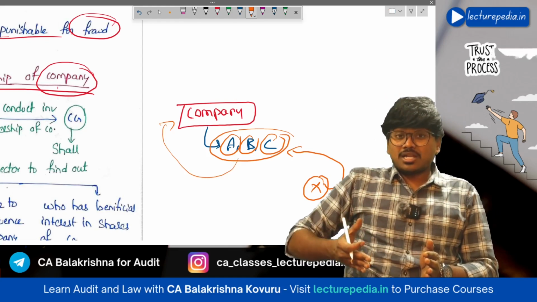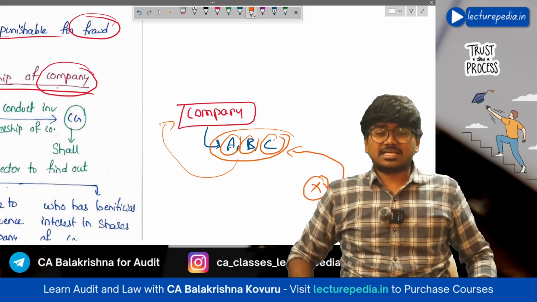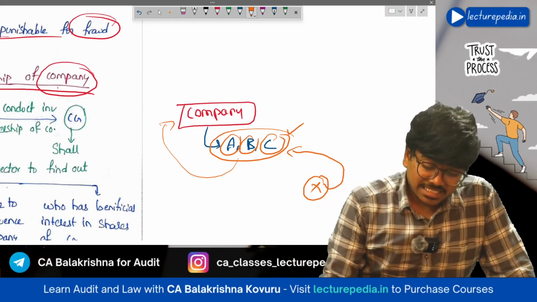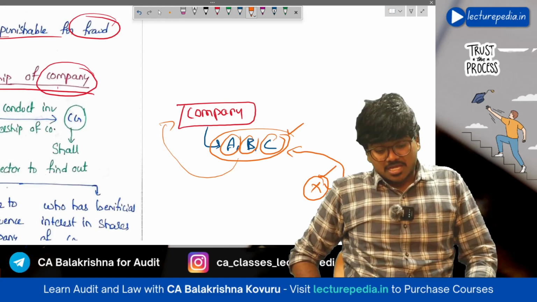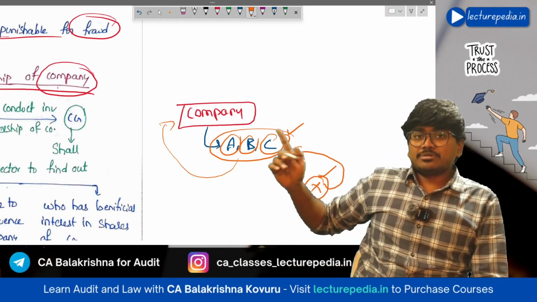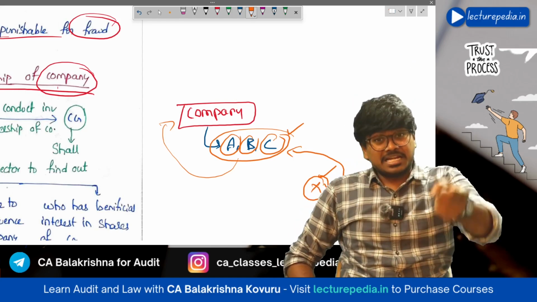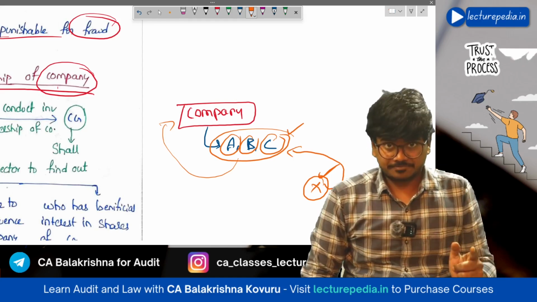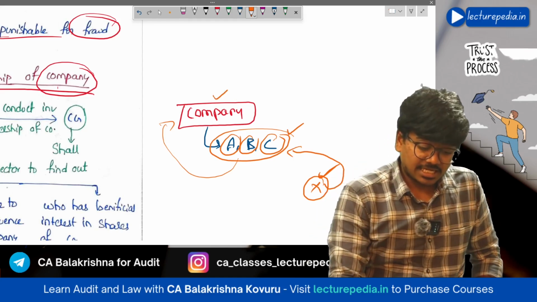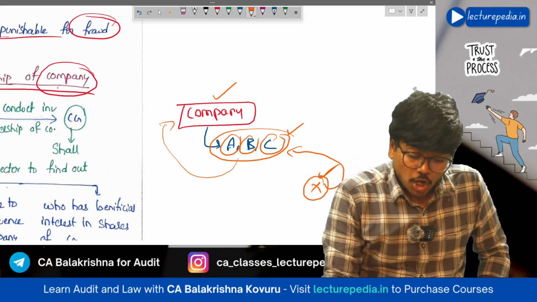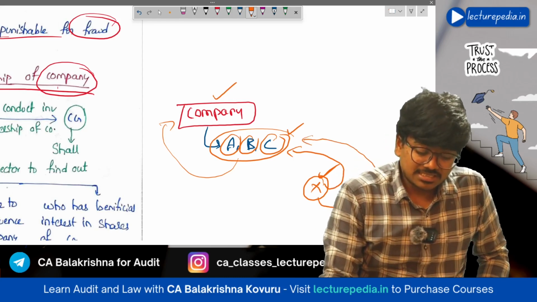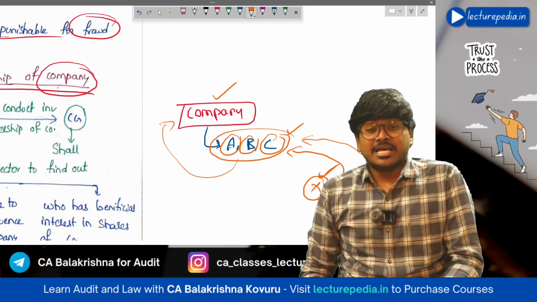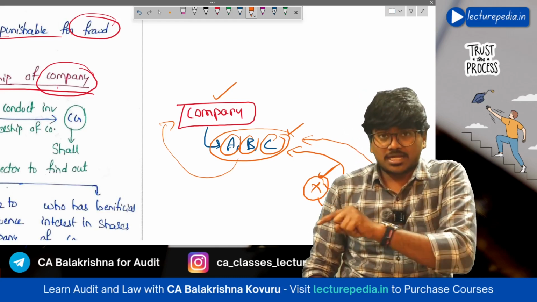So A, B, C are benamis of Mr. X. So A, B, C will act as per directions of Mr. X. So here on paper owners are Mr. A, Mr. B, Mr. C, but actually the real owner is Mr. X, right? So whatever wrong is being conducted, whatever fraud is being conducted in the company, it is being conducted on the direction of Mr. X given to ABC, right? So here in these type of situations it becomes necessary to find out the real owner.